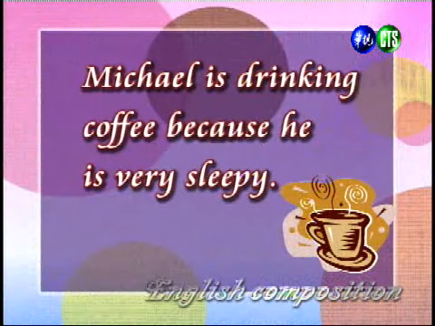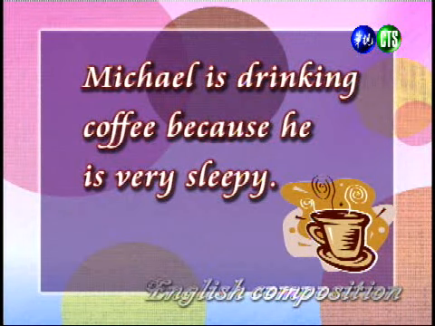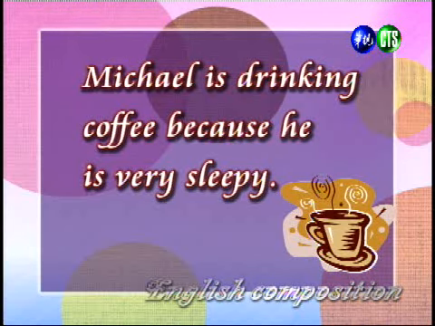So the reason is that he is very sleepy. Let's write this sentence: Michael is drinking coffee because he is very sleepy.